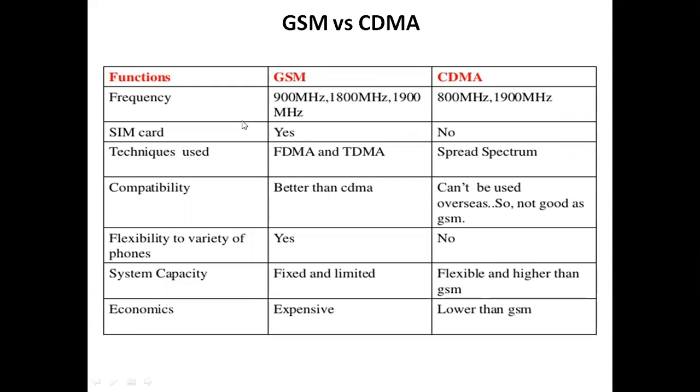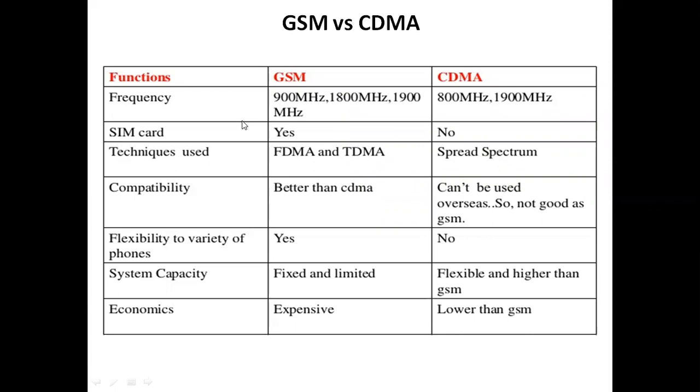Okay, so next, what is the difference between GSM and CDMA? So mainly we have these types of differences between GSM and CDMA. So first one is frequency. The frequency for GSM is 900 MHz, 1800 MHz, and 1900 MHz. And the frequency for CDMA is 800 MHz and 1900 MHz. We know GSM means Global System for Mobile Communication. CDMA means Code Division Multiple Access. Before GSM evolved, we were using CDMA phones.